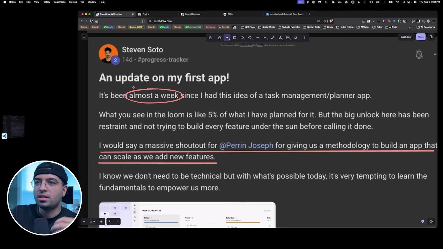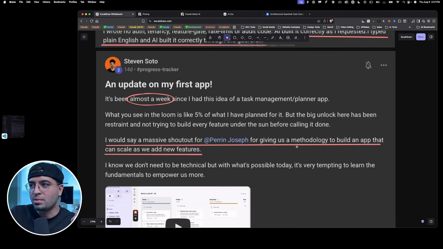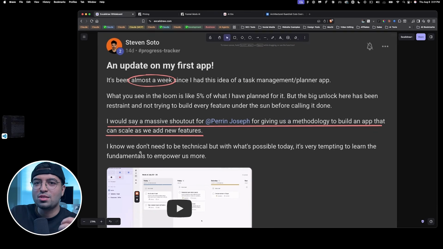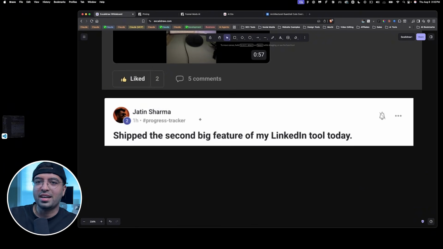And here's Stephen. In about a week's time, he says, massive shout out to Parent for giving us a methodology to build an app that can scale as we add new features. And here's Ido, who fixed a bottleneck that's been bothering him for a while in 2 hours. And here's Jethan again, who just shipped the second feature for his app. And so this just proves that this system will work. And I hope this is giving you the confidence that you're in the right place.